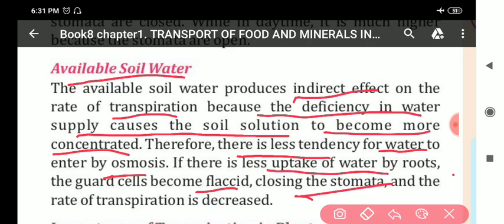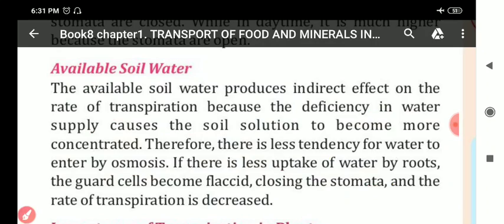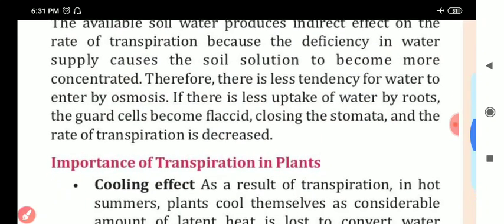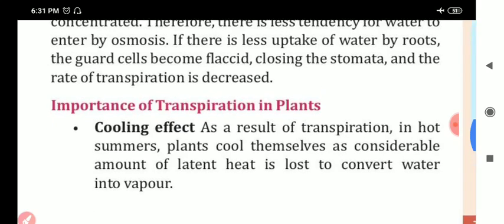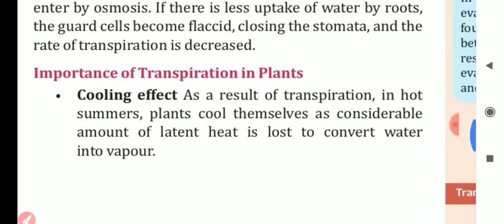So, sufficient water is also responsible for the opening of stomata, and when the stomata open properly, then only the transpiration rate will increase. Clear all of you? So, these were the factors, my dear students, which affect the rate of transpiration.